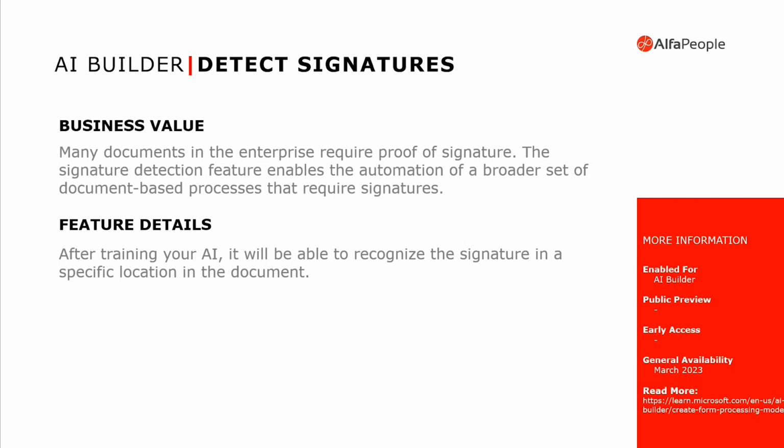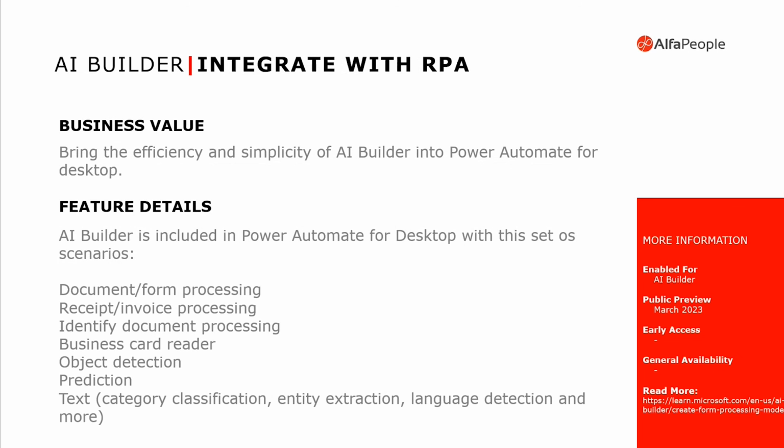Okay, thank you, Angelo. About the AI Builder, we will be able to detect signatures that are in a specific location in the document. We have this in general availability in March of 2023 too. Another feature that we're going to have is integration with RPA.